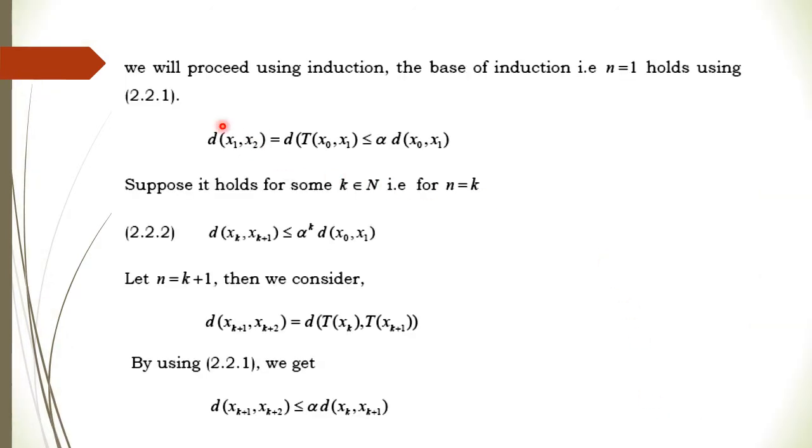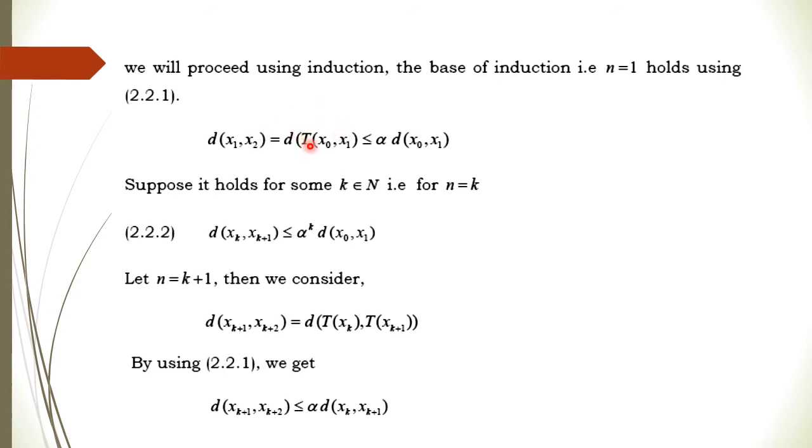Now let us see the proof of that. We prove it by induction. For n equal to 1, what do we get? d of x1 comma x2. Substituting the value of x1, it is T x naught, and substituting the value of x2, it is T of x1.